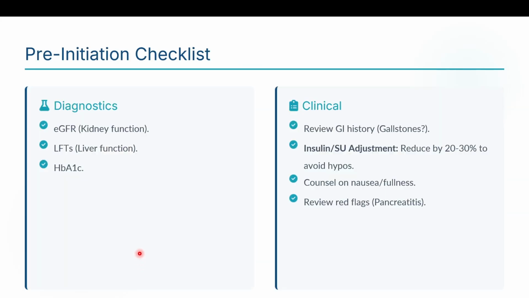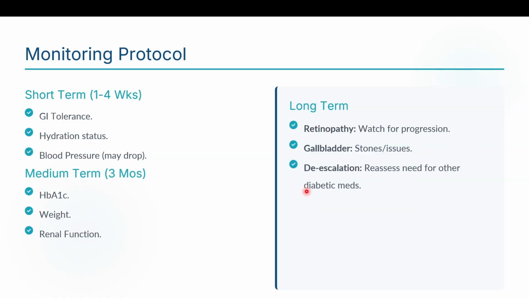Pre-initiation checklist before starting: always check eGFR, kidney function, liver function tests, and HbA1c. Review the GI history; if there is presence of gallstones, use with caution. Insulin and sulfonylurea adjustment: reduce by 20 to 30% to avoid hypoglycemia. Counsel on the nausea and fullness that the patient may experience, and in some cases even diarrhea. If there is a previous history of pancreatitis, it is a red flag, and try to avoid GLP-1/GIP agonists.